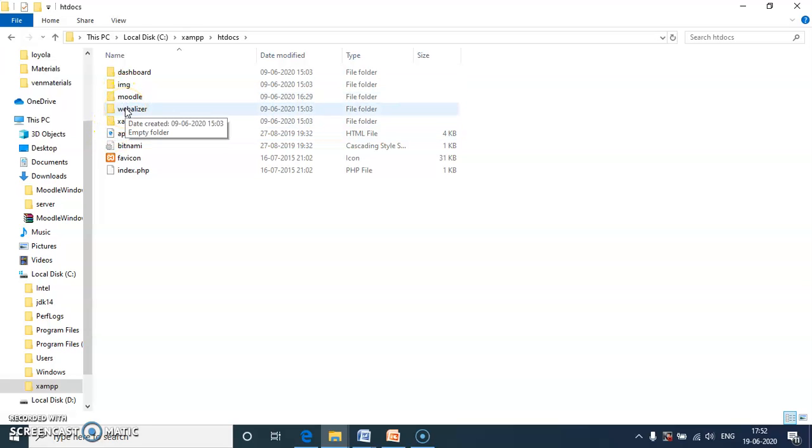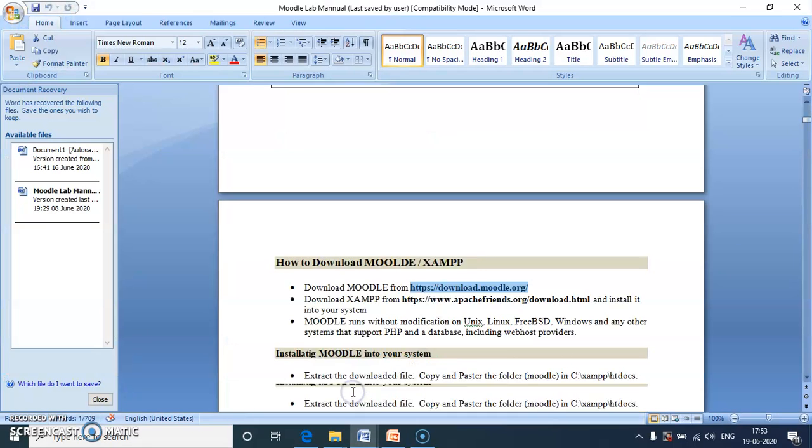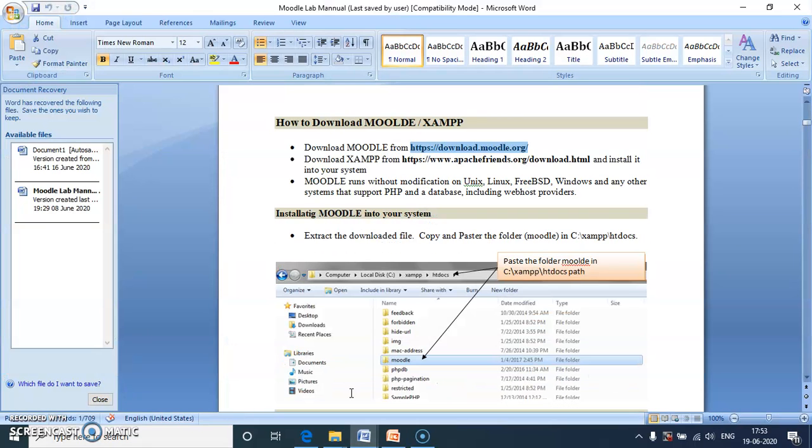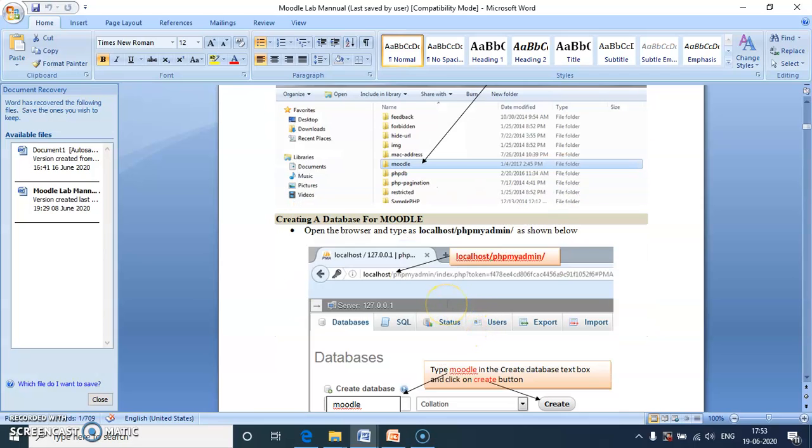First, download and install the XAMPP server. Next, download the Moodle software. Then extract that file, copy the Moodle folder and paste it in XAMPP htdocs. This is the pasting procedure. The next one is to create the database for Moodle using this link.